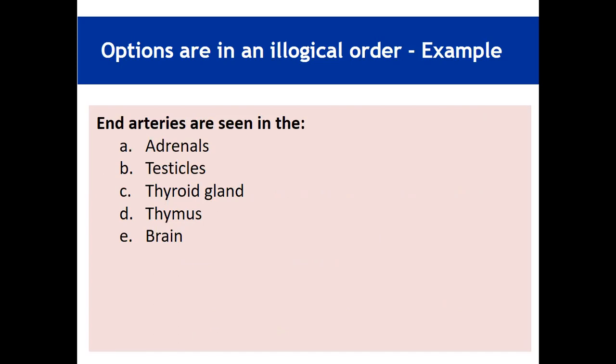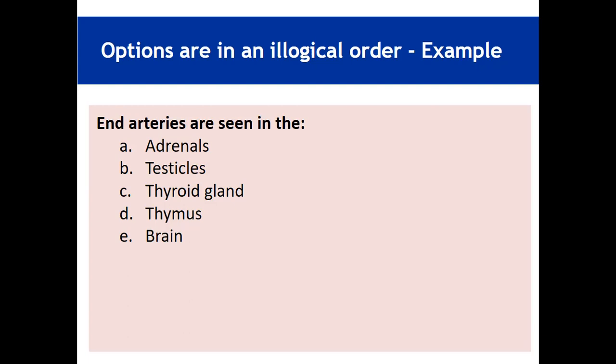For example, the end arteries are seen in the adrenals, testicles, thyroid gland, thymus, and brain. In this case, it is easier to follow and read if the options are arranged from top down in this order: the brain, thyroid, thymus, adrenal, and then the testicles.